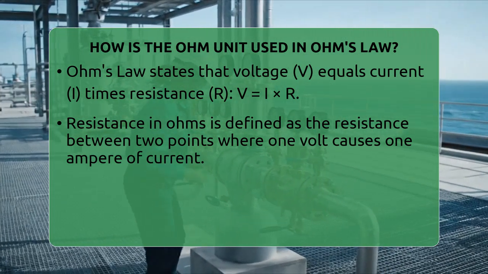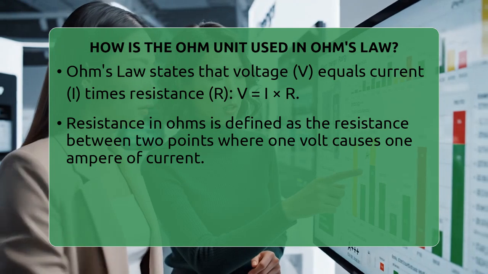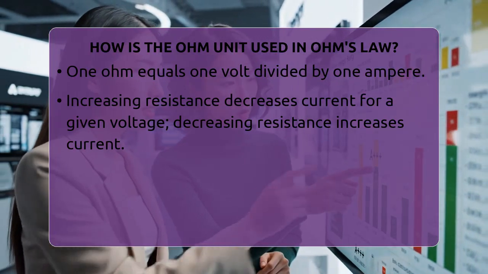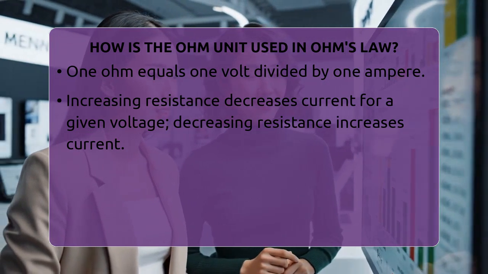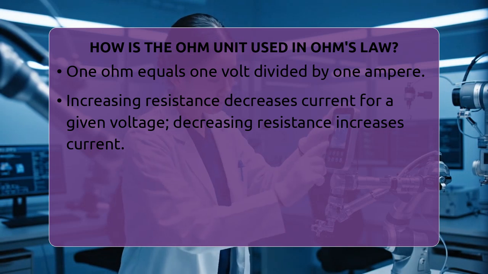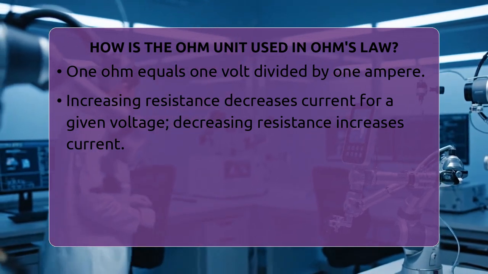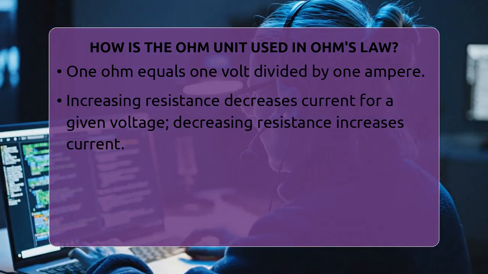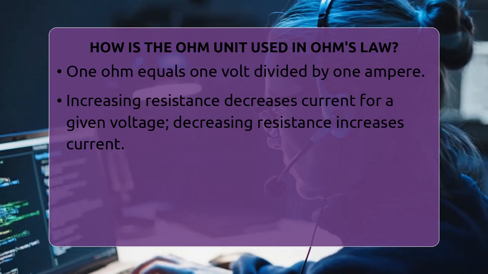In practical electrical engineering, knowing the resistance in ohms helps in designing circuits. For example, if you have a resistor with 5 ohms of resistance and you apply 10 volts across it, you can calculate the current flowing through it. Using Ohm's law, you divide 10 volts by 5 ohms, giving you 2 amperes. This simple calculation helps engineers decide which resistors to use in different parts of a circuit.